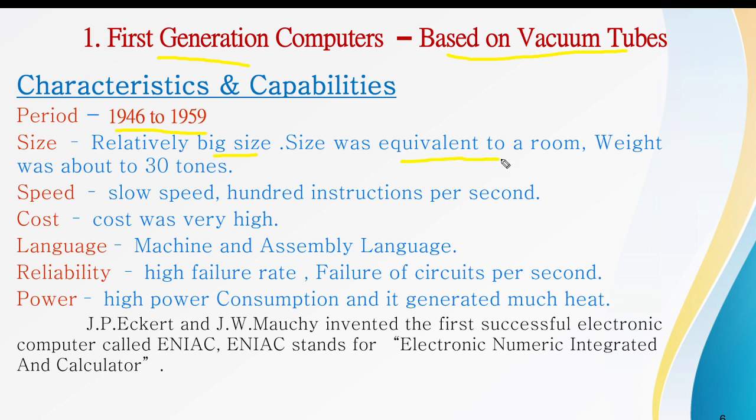The size was equivalent to a room and the weight was about 30 tons. Its speed is very slow, performing 100 instructions per second. Nowadays computers perform trillions of operations or instructions. The cost is also very high because it uses vacuum tubes.